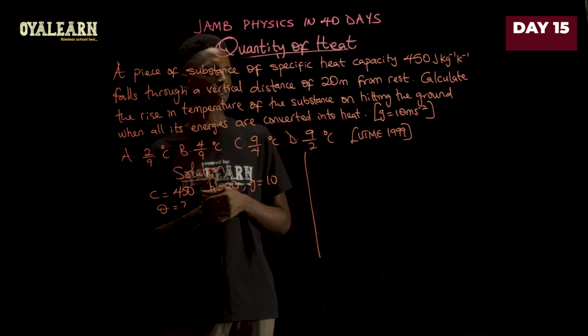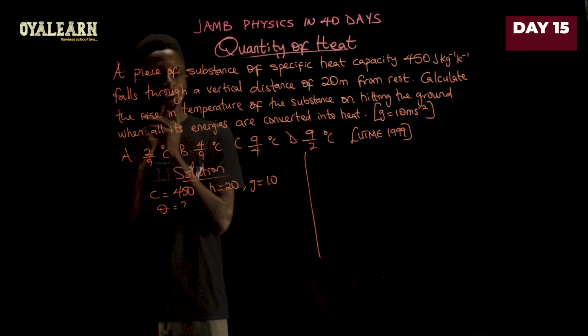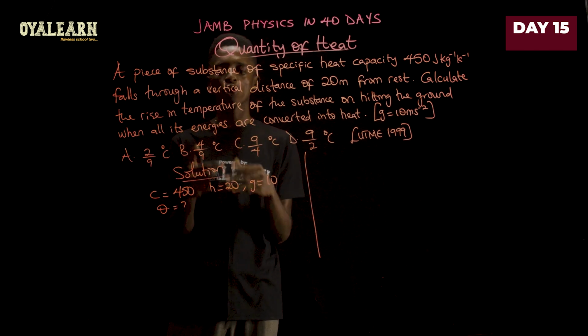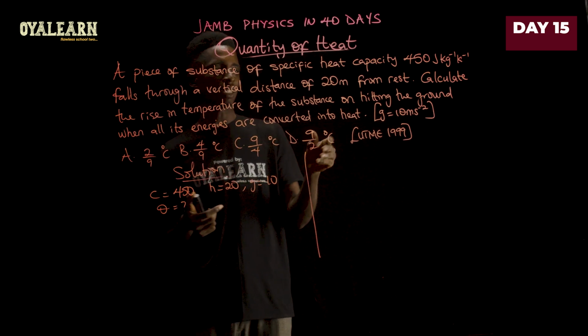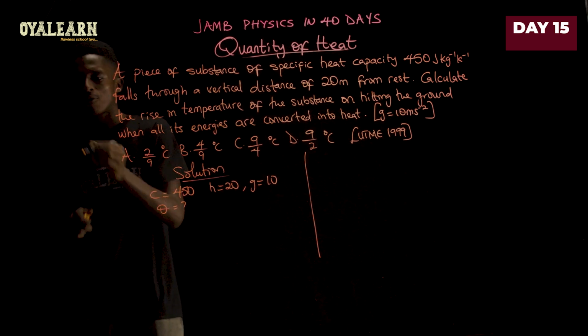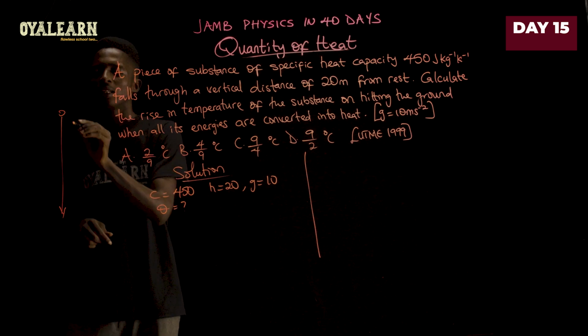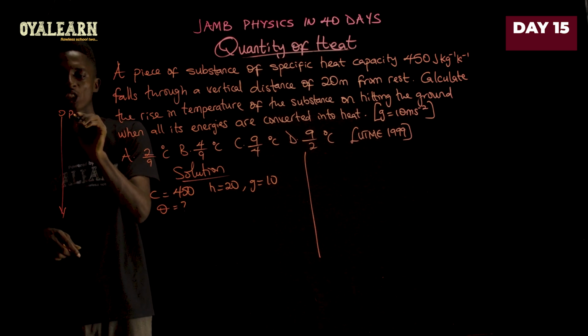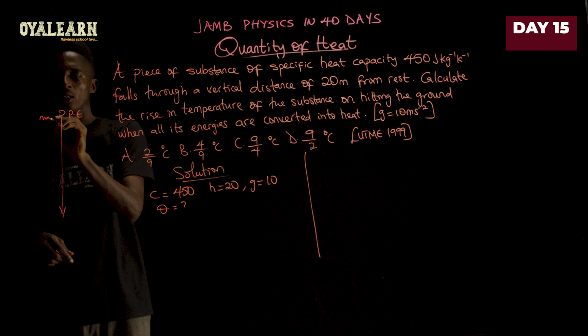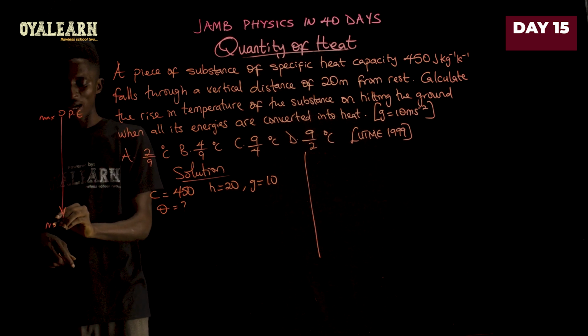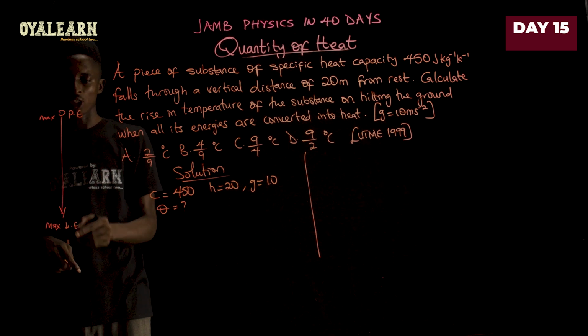And that's about it. So looking at what we have here, we know that according to the question, all the energies are converted into heat. And when an item is falling in this direction, this is where it's going to have its maximum potential energy, and this is where it's going to have its maximum kinetic energy.